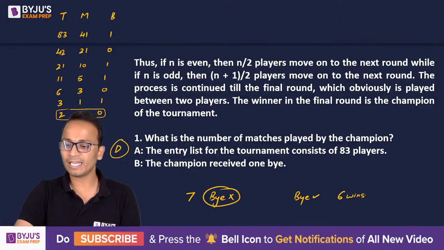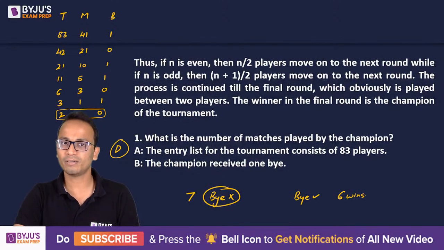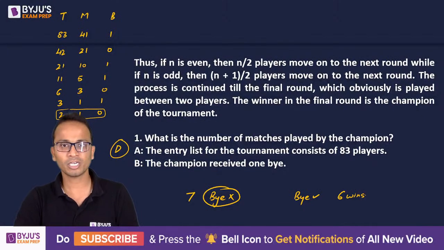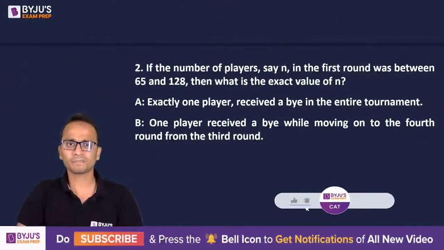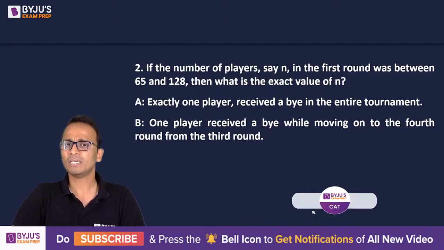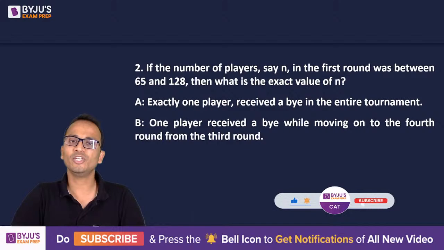Now let's look at the next question, an interesting one. So all the conditions, all the directions are same. Question number 2 based on the same set. Now it says that if the number of players in the first round was between 65 and 128, then which is the exact value of n?